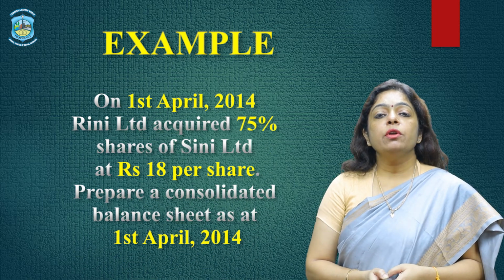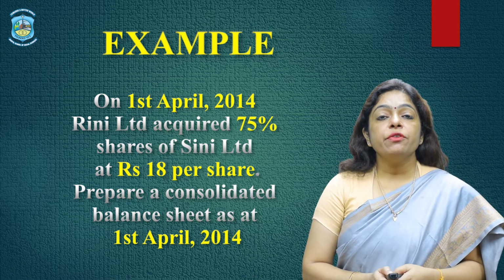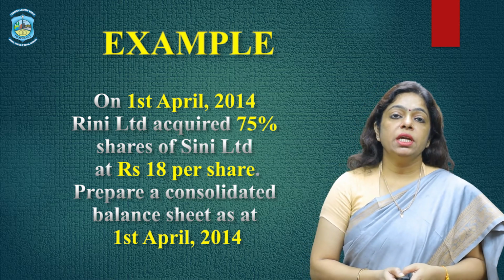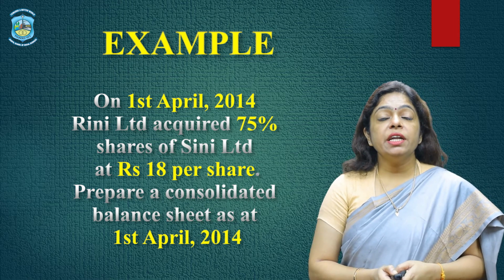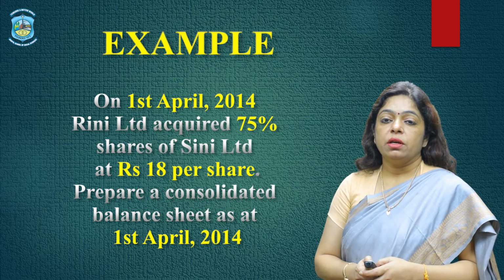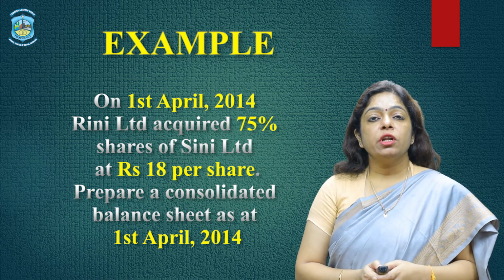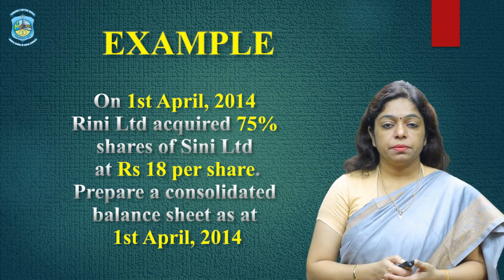On 1st April 2014, Rini Limited acquired 75% shares of Cini Limited. That is, 25% is minority interest. And the rate at which the shares are acquired is rupees 18 per share. So we have to prepare a consolidated balance sheet as at 1st April 2014. Before we make the final consolidated balance sheet, let us look at the calculation of goodwill and minority interest.